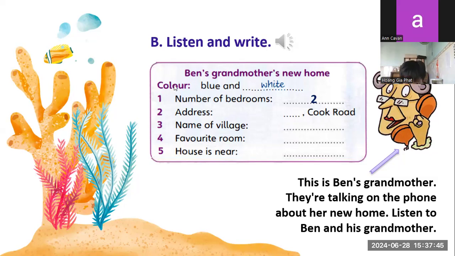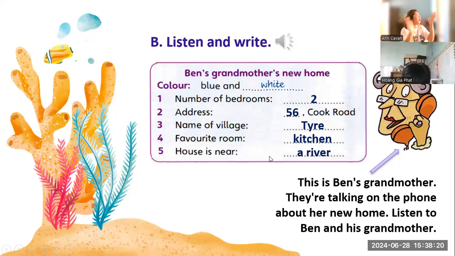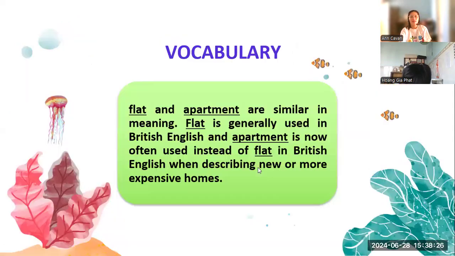Okay. We have the answer. Yes. Okay, number 1, address is Cook Road. And the name of the village, it is Tyre. Okay, Tyre. And favorite room, it's kitchen. And the house is near where? It is near the river, Teacher Anne. Very good, Kim. Great job, Kim.